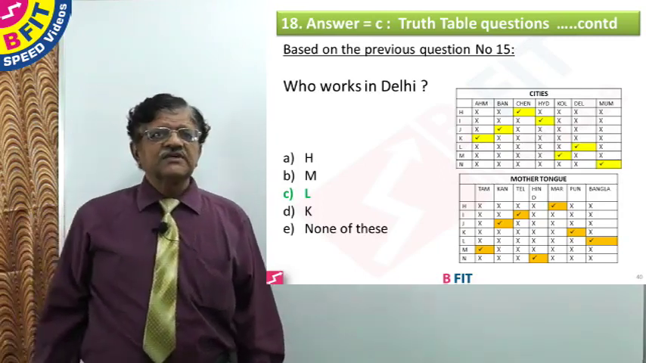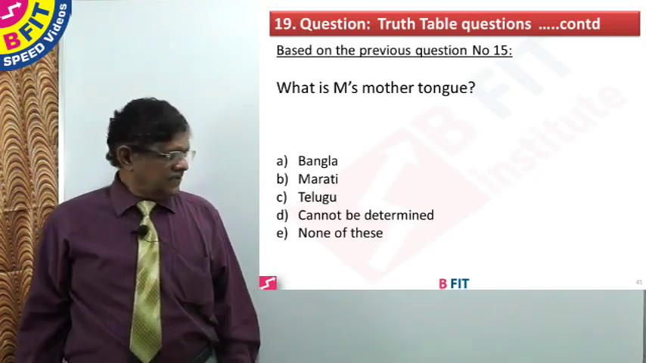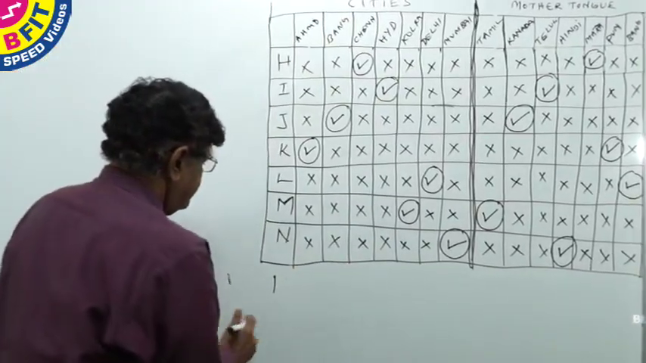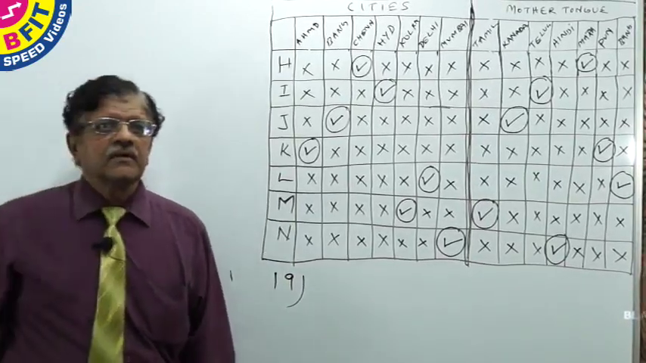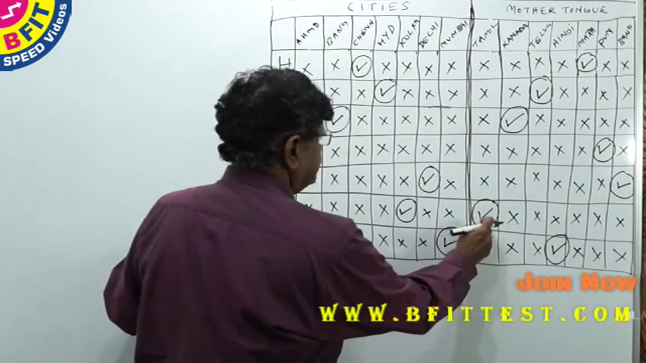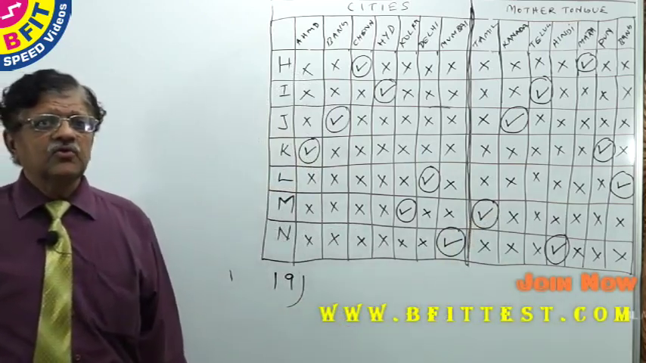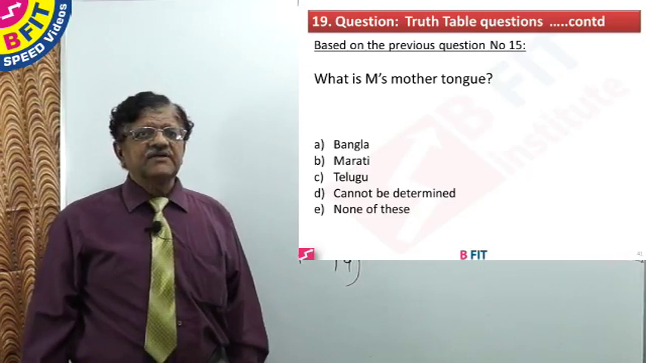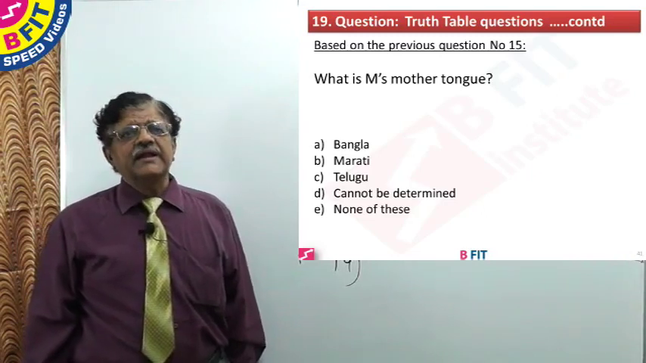Let us go to the next question. Question number 19. What is M's mother tongue? Let us see the working. M's mother tongue is Tamil. But in the options given, Bangla, Marathi, Telugu, cannot be determined is given. Let us see the options once again. The options, as you can see in the slide, are Bangla, Marathi, Telugu, cannot be determined.